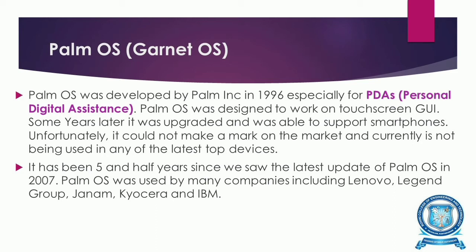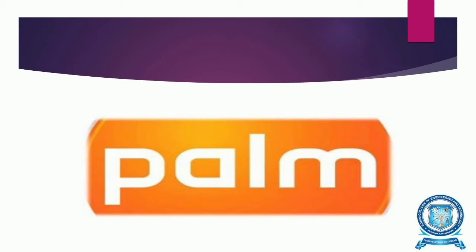Unfortunately, it could not make a mark on the market and currently is not being used in any of the latest top devices. It has been 5.5 years since we saw the latest update of the Palm OS in 2007. The Palm OS was used by many companies including Lenovo, Legend Group, Janam, Kyocera and IBM. So this is the image which shows the Palm OS.